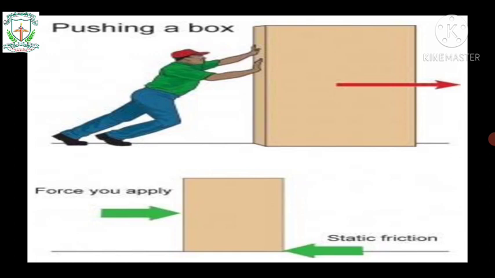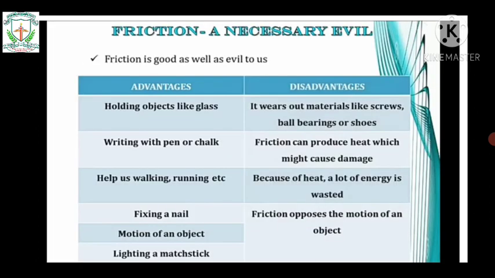Dear students, the next topic is friction, a necessary evil. From friction, we have both advantages and disadvantages. First we see how friction is good to us in certain situations. Friction helps us in holding or picking up an object. Friction helps us in writing with pen or chalk. Friction helps us in walking and running, as the friction between our soles and the ground prevents us from slipping.